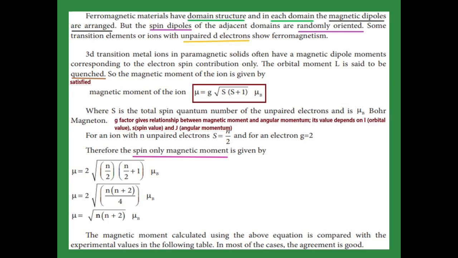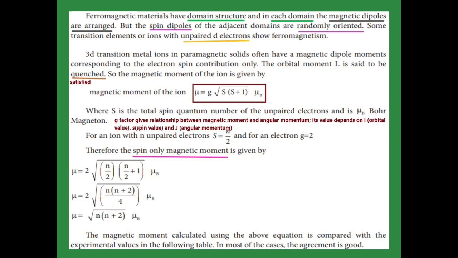First, 3d transition metals in a paramagnetic solid have a magnetic dipole moment with the electron spin contribution only. So the formula is mu is equal to g square root of s into s plus 1 mu B. What does g mean? g is the g factor, s is the total spin quantum number of the unpaired electrons, and mu B is the Bohr magneton. For an ion with n unpaired electrons, the s value is n by 2, and for an electron, the g value is equal to 2.